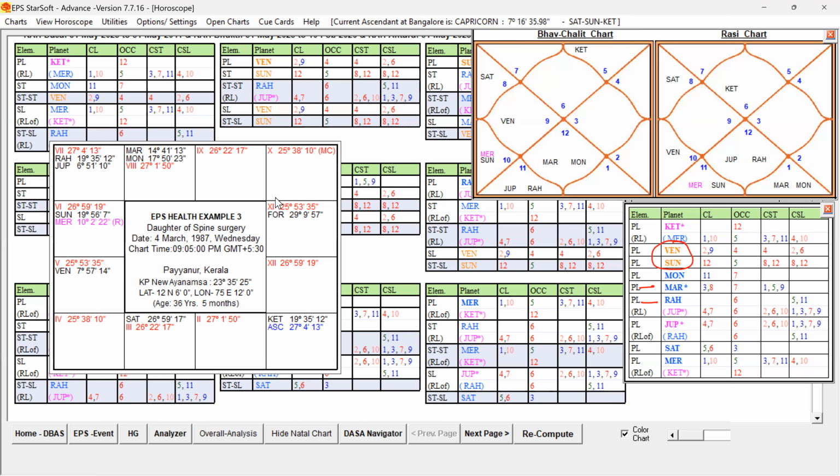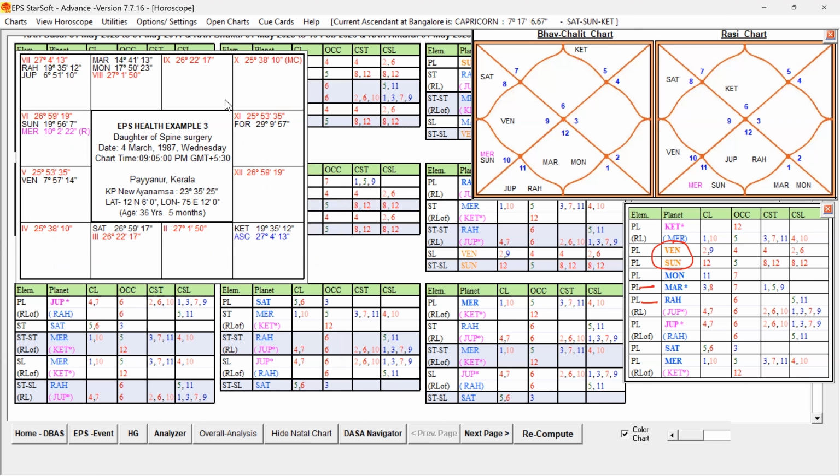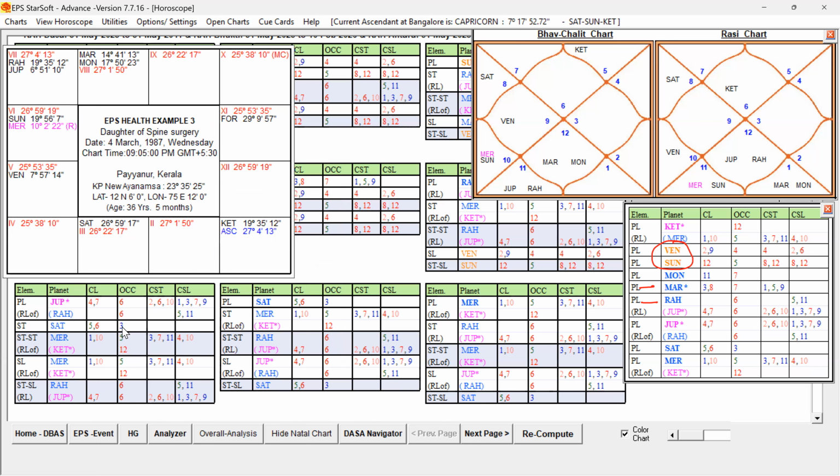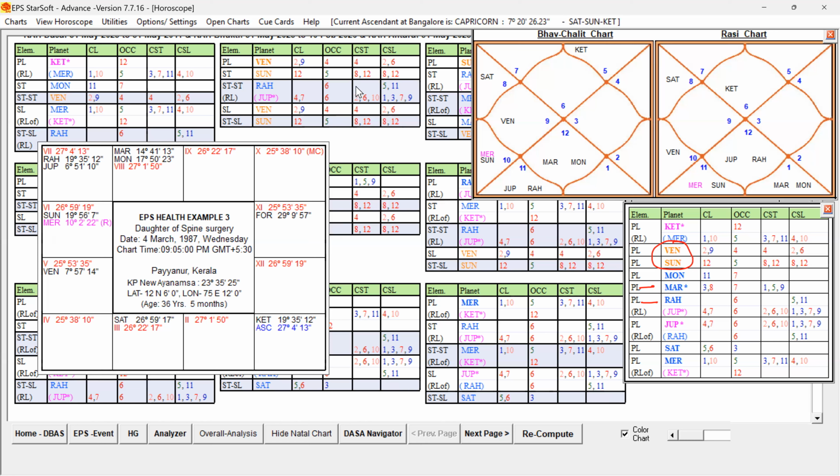But since the Lagna sublord is not strongly indicating more trouble, 1, 6, 8, 12, all combinations are not indicated by the Lagna, and Lagna Lord also, the Lagna sublord also, this is indicating some defect, but not serious health issues. I hope you are able to understand.